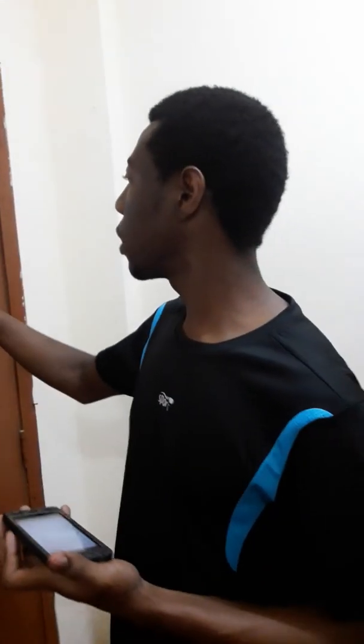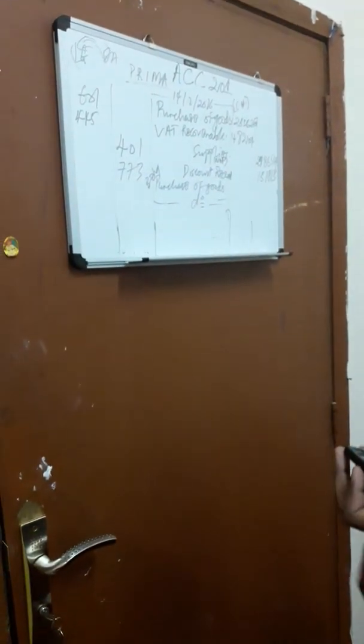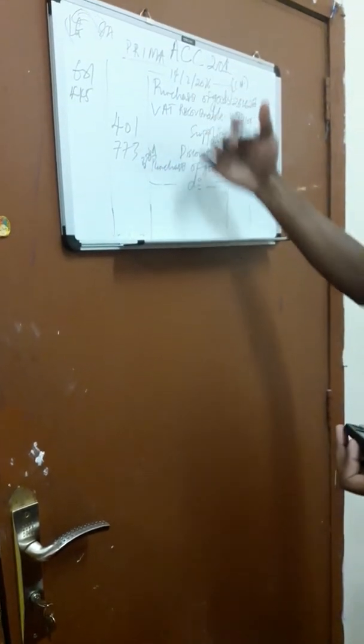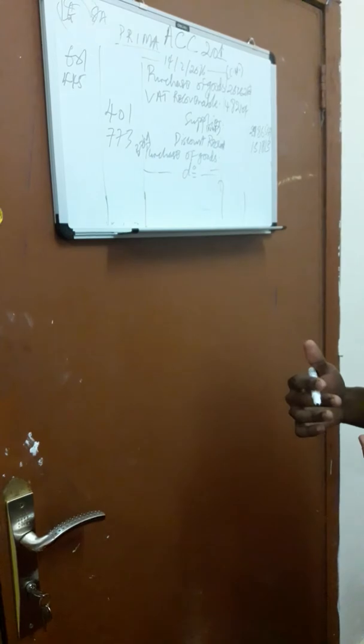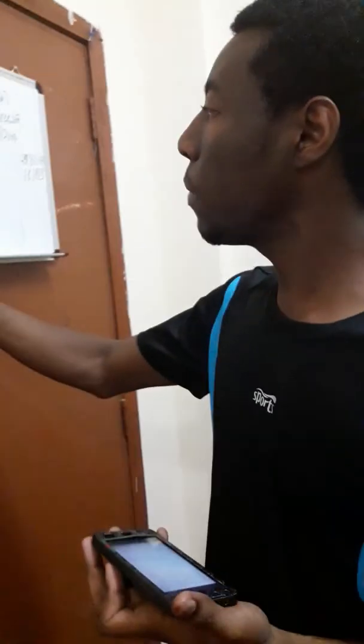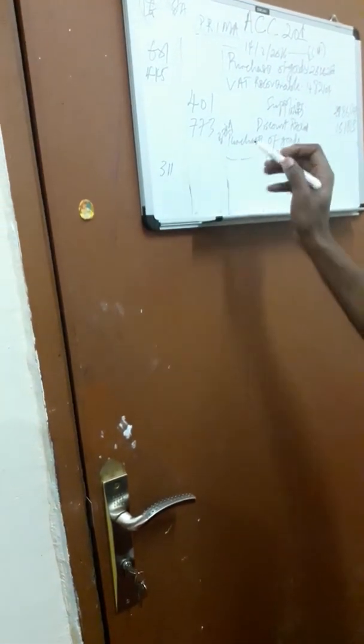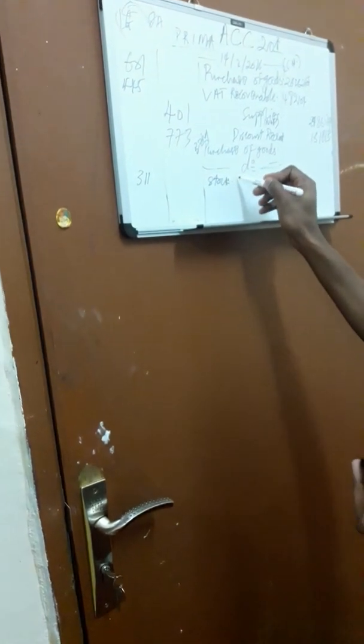So we go now to the next. We are going to be talking about DODs, means the same date, okay? So we are going to be looking at the recording now. Okay, we have bought more stock. The customer has bought stock. What will happen to his warehouse? Of course, his stock will increase, right? So if his stock increases, you need to debit account 311 because stock of goods now in the warehouse is going to increase. So you debit account 311 stock of goods.